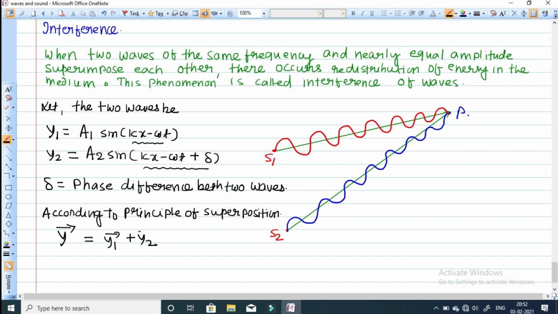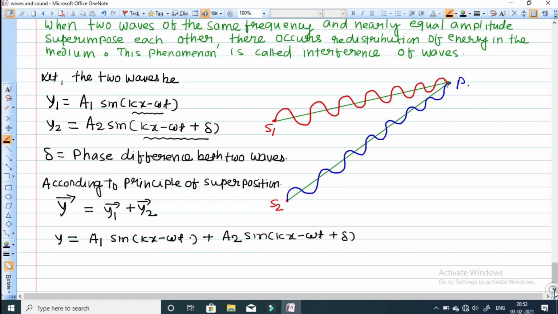So let me solve this equation. y equals y1, replacing the value of y1: a1, the maximum value, and angle kx minus omega t; and y2 is equal to a2 into sine of kx minus omega t plus delta. Let me solve this equation now.